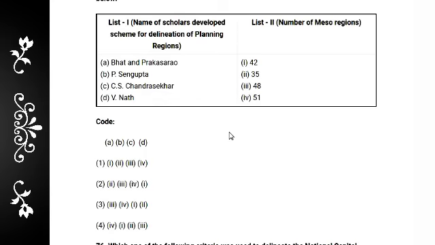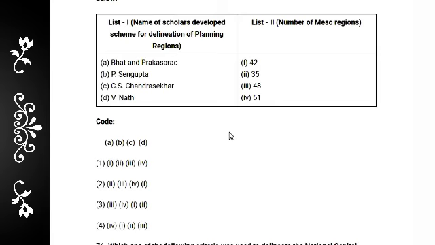Very interesting. Bhat and Prakash Rao 51. Easy question. Option B, P. Sengupta 42, and C.S. Chandrasekhar is 35, and V. Nath definitely 48. So the correct answer is 4.